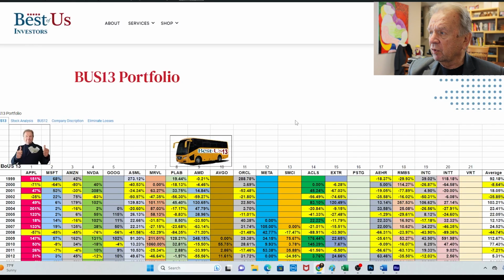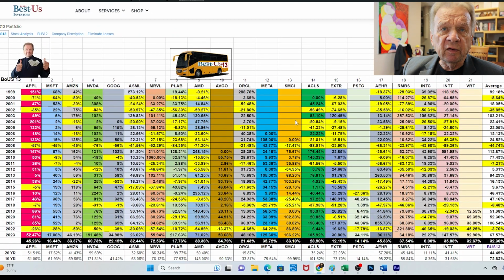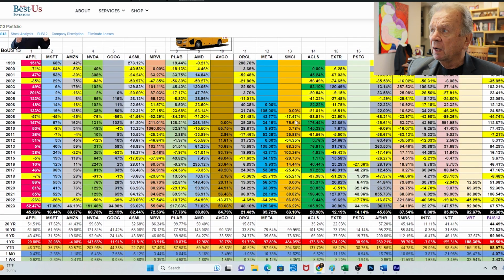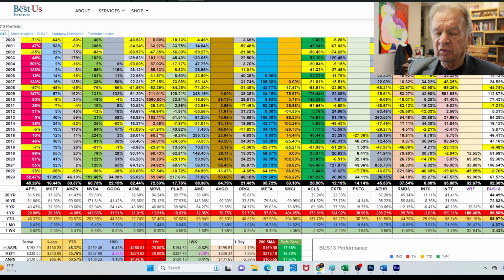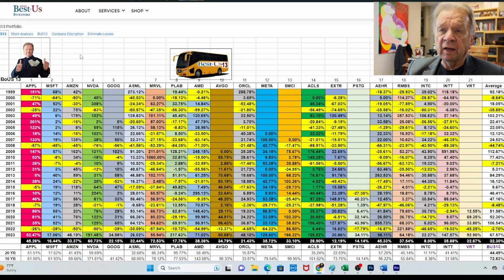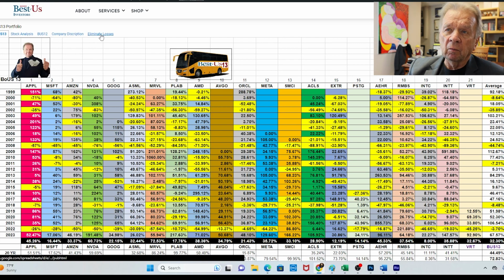And here is that chart I told you about that breaks down the past history of the 21 stocks in the portfolio. Then what I said was, okay, I'm going to take a look at what happens if I eliminate the losses on Apple and Nvidia. And you'll see this little tab up here. It says eliminate the losses.